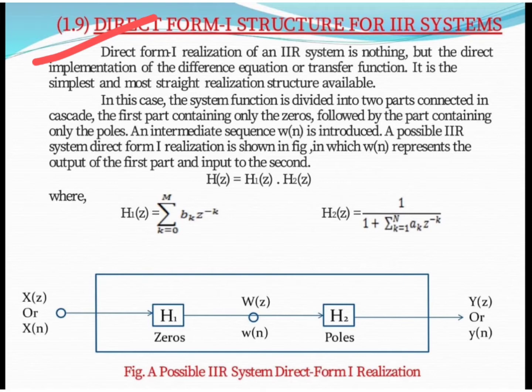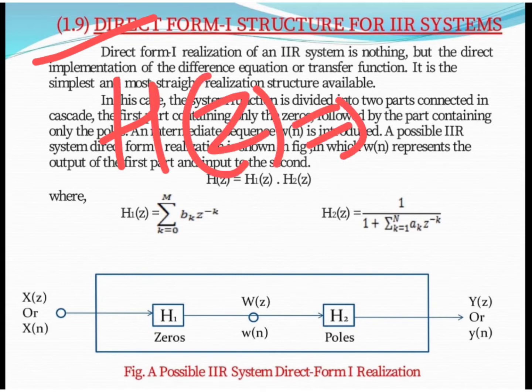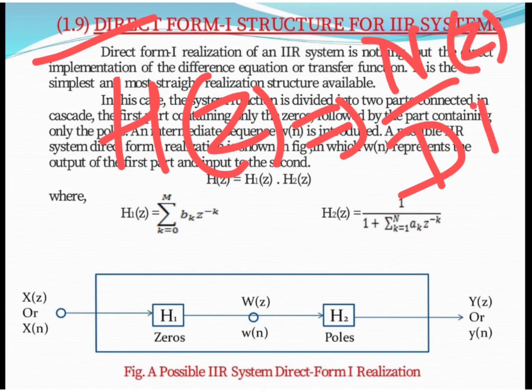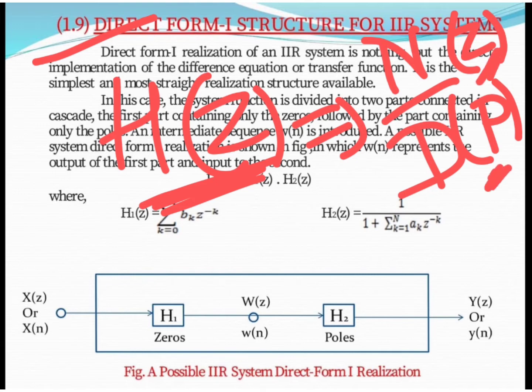Here, whatever the system function is, we first divide it into two parts. Obviously, we have a numerator and a denominator term. The numerator consists of zeros and the denominator consists of poles. So we divide our system function into two parts: first we take zeros, and second we take poles.